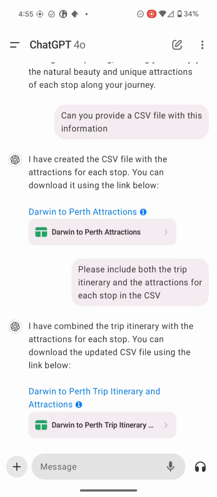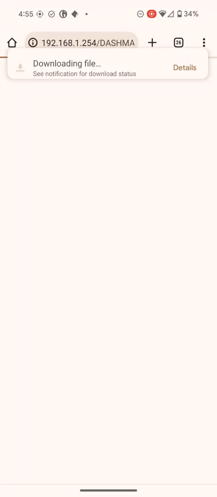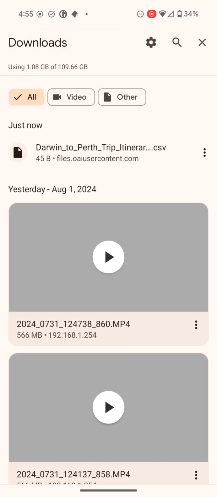Okay, let's see how we went. Doesn't seem to have progressed to the download like I expected. Okay, we'll just click the little download button there and okay, yep.